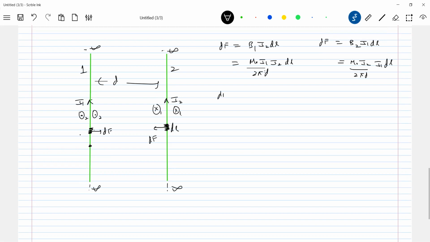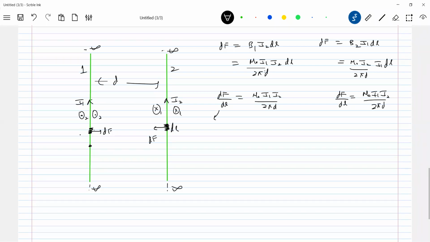So what is dF by dl? dF by dl is mu naught I1 I2 by 2 pi d. Shall I say mutual, and the two are attractive force? If the current is in the same direction, it will be attractive in nature. They'll attract each other.